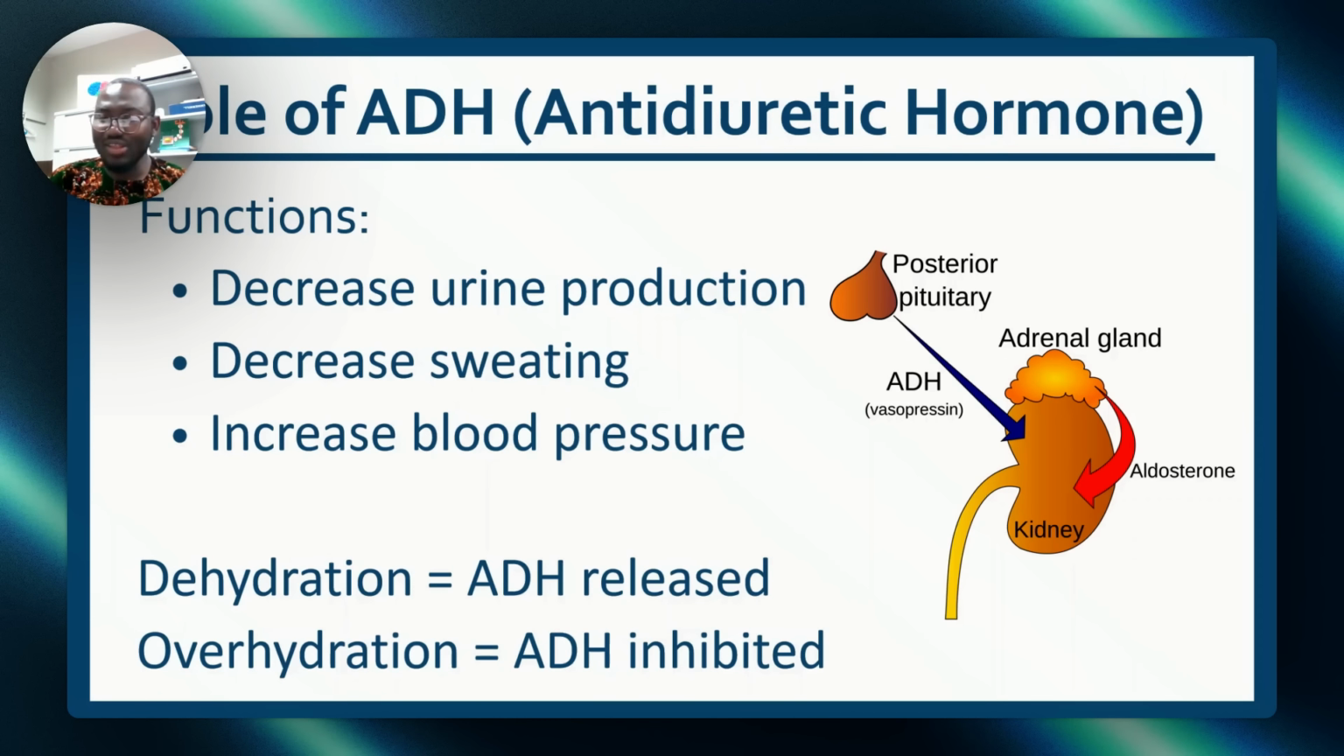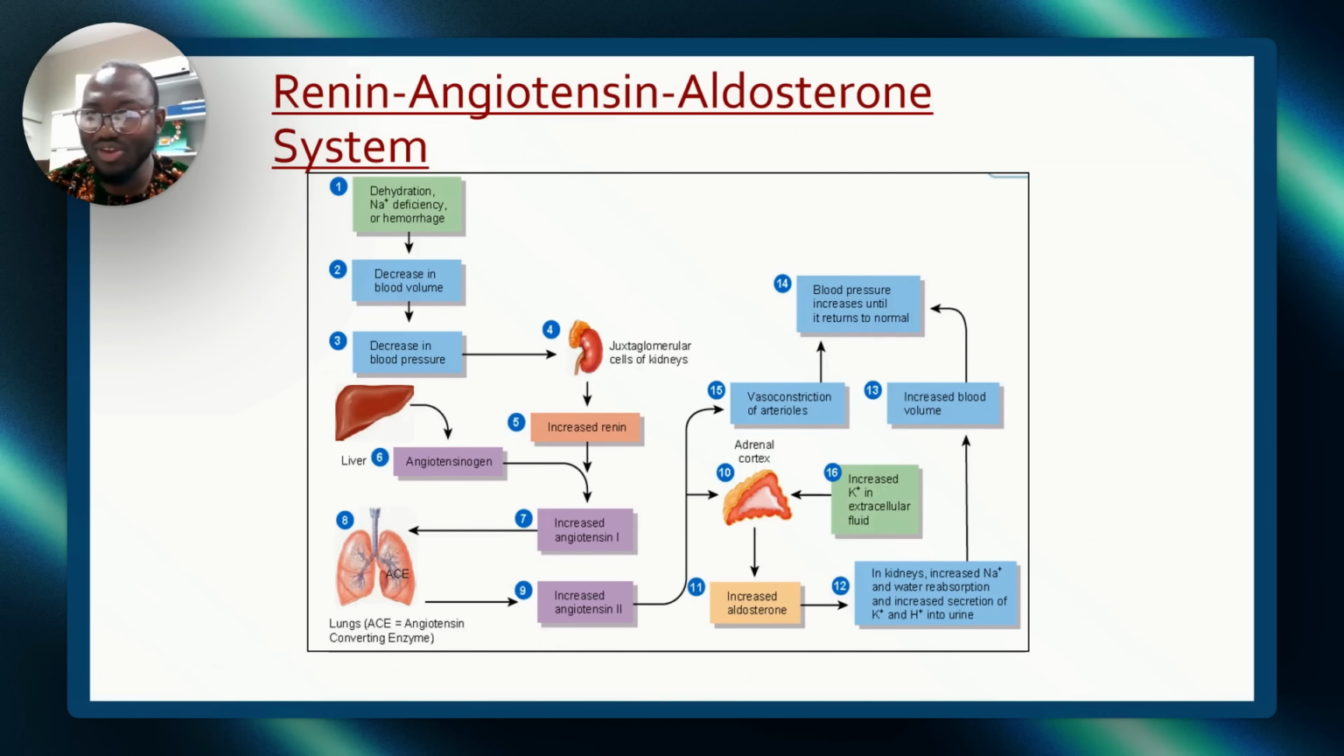So when somebody is dehydrated, what happens? ADH is released. Why? If your ADH is released, it wants to decrease urine production because you need water. It will decrease the amount of water you are losing because it needs water. It will increase your blood pressure so that blood will start flowing faster. But overhydration needs ADH inhibition. Now, this is the renin angiotensin aldosterone system. I want to also mention to you the RAA system.